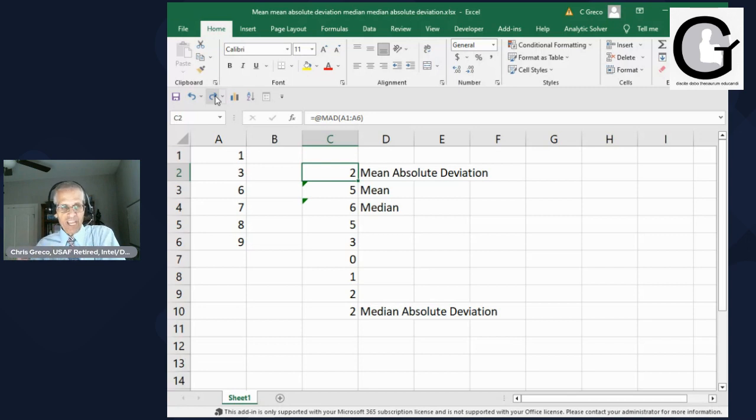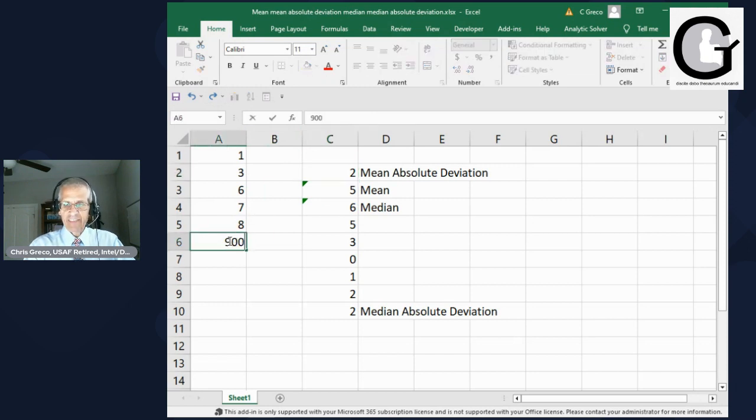The mean absolute deviation buffers it a little bit so that you have a slightly better measure. But still, you're basing it on something that is highly influenced by upper and lower values. But again, if I change that 9 to 9,000, it changes that mean absolute deviation very little, to 2.5.